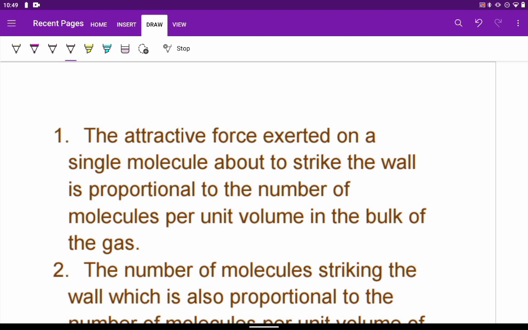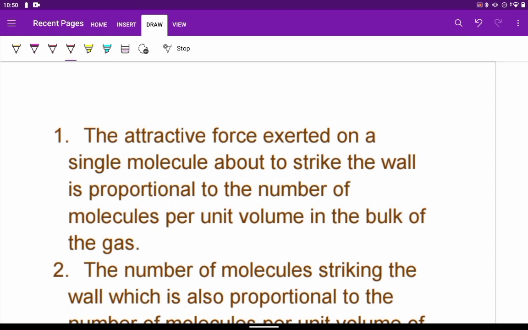And this is also proportional to the number of molecules which are present per unit volume in the bulk of the gas, because with more molecules, the attractive force will be more. When the attractive force is more, its impact on the wall becomes more and more less than the ideal pressure. So the pressure correction will become more.